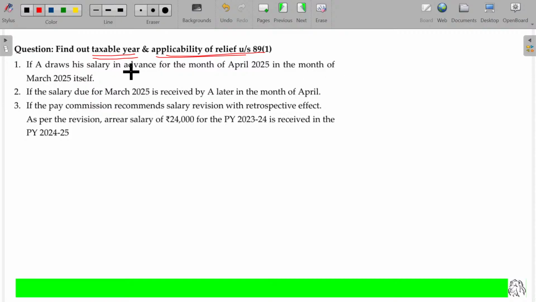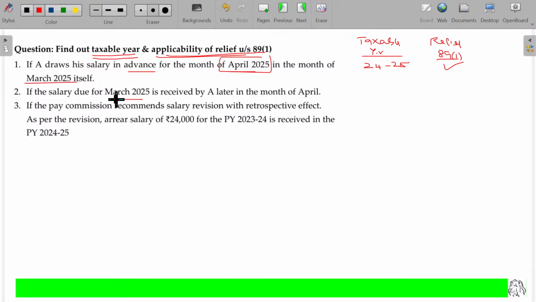A draws his salary in advance for the month April 25. So in this case, the April month salary he receives in March 25 itself. So the taxable year being 24-25. And what about the relief under section 89 class 1? It is also applicable. Yes, applicable. Advance means applicable.